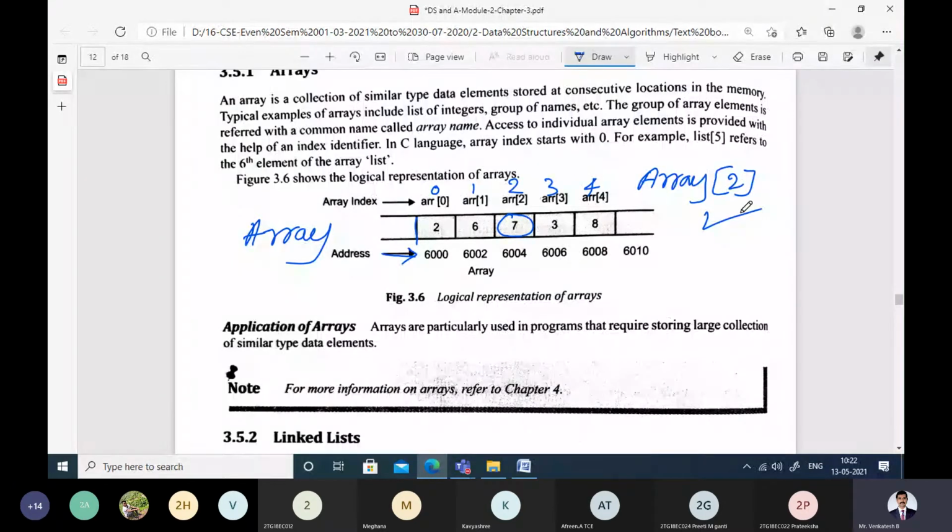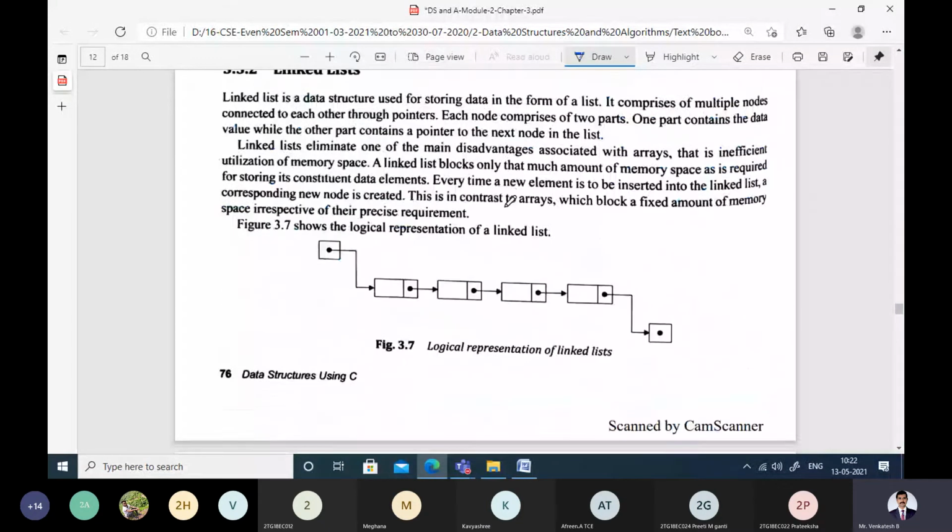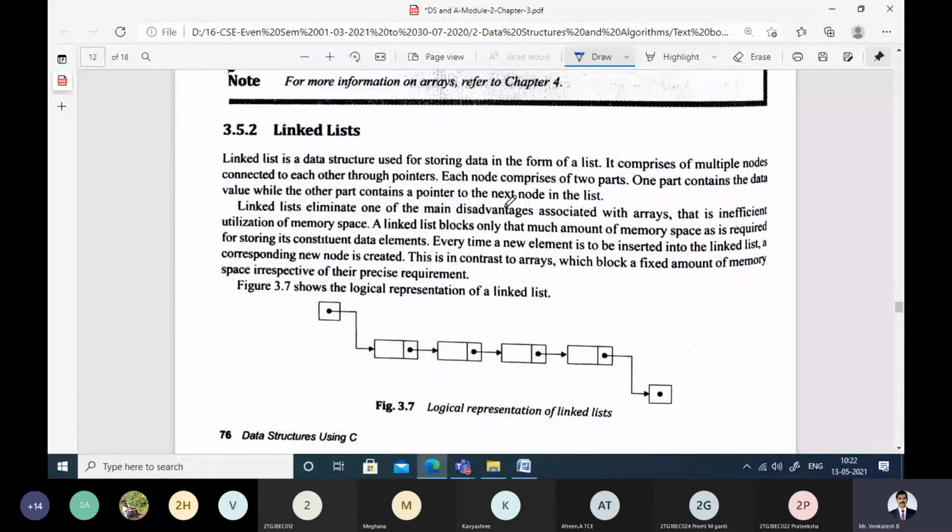So this is the brief about the array. When we talk about linked list, it is another data structure. As the name itself says, every data element is represented by a node, and the data elements are linked with each other. A linked list is made up of different nodes which are connected with each other.